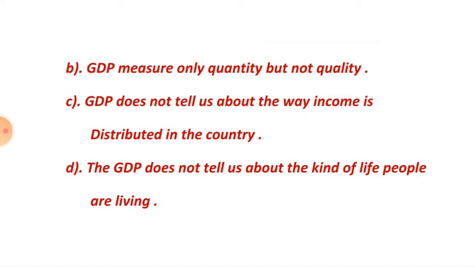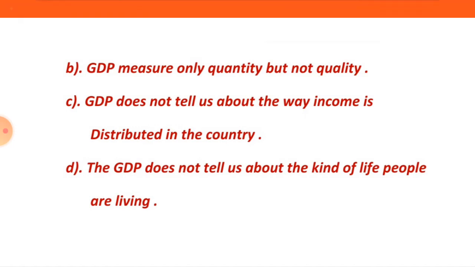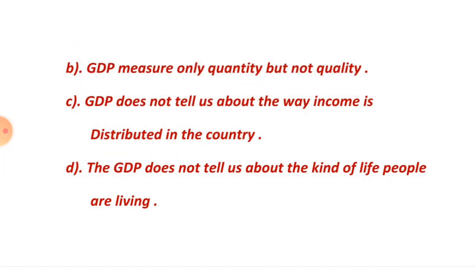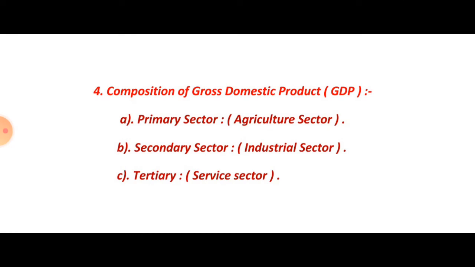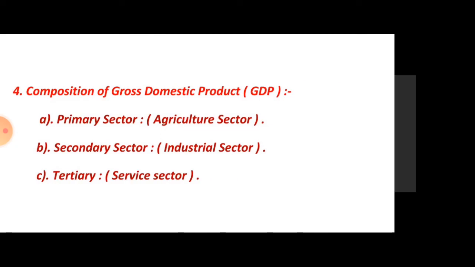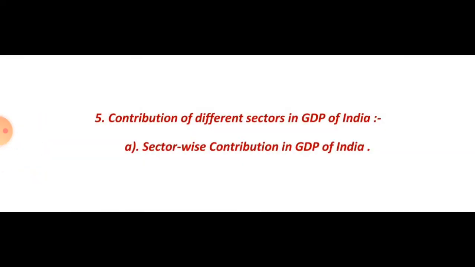GDP does not tell us about the kind of life people are living. Composition of gross domestic product: primary sector, agricultural sector; secondary sector, industrial sector; tertiary sector, service sector. Contribution of different sectors in the GDP of India.